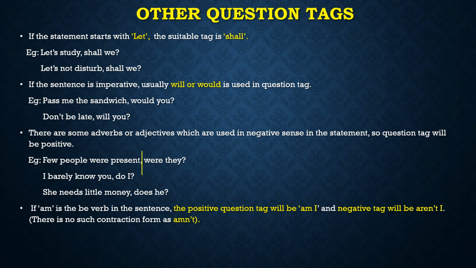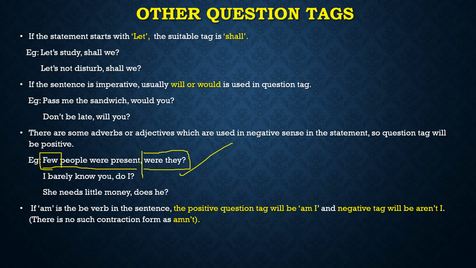Were they? Now you might have a question in your mind that ma'am, no, not, never, these words are not used over here. Then why you have used were they as a question tag? The sentence is in positive. So as per the rule, the tag should be negative. But why I have used here positive tag only? Because few people, the word few itself is a negative word.